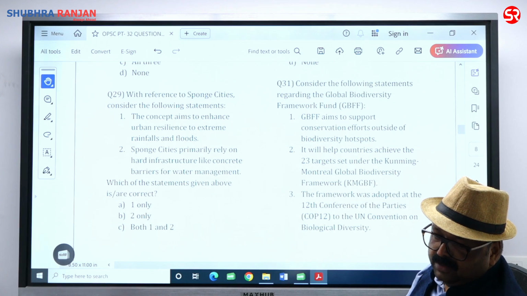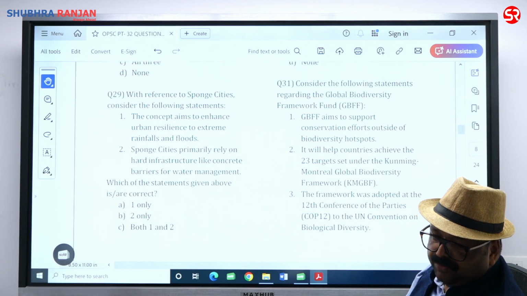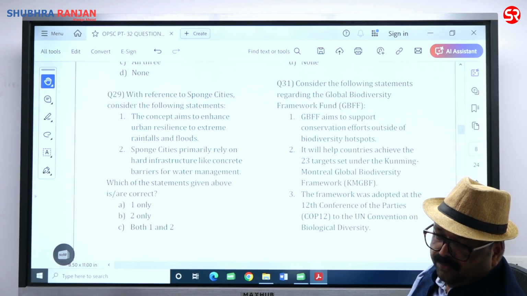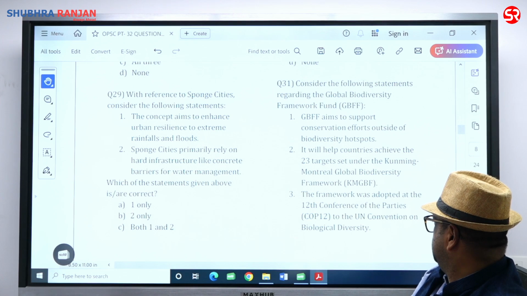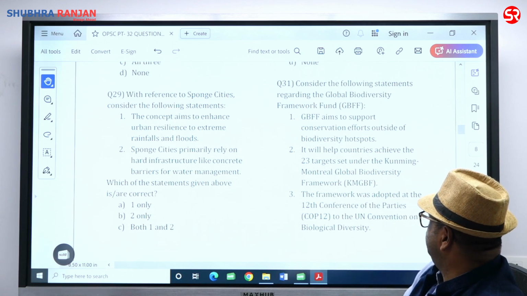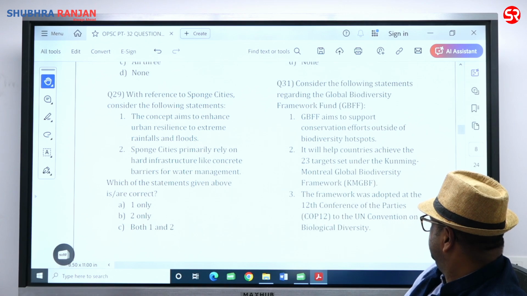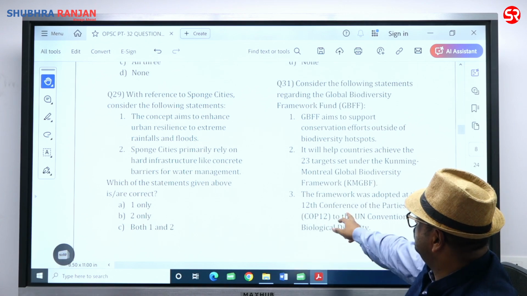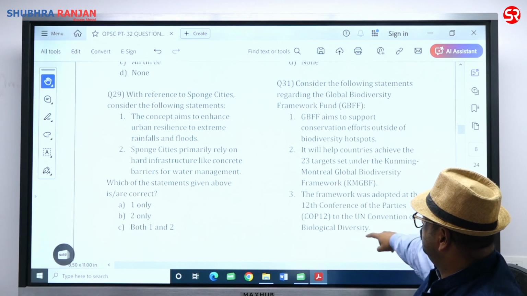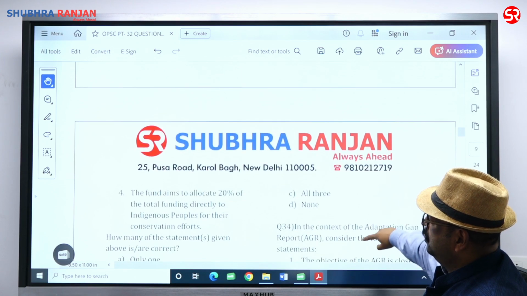It will help country achieve the 23 targets set under the Kunming-Montreal Global Biodiversity Framework. That is right. And the framework was adopted at the 15th conference of the parties, not the 12th. So 3 is wrong, 1 is wrong, 2 is correct, and the fourth is also there.